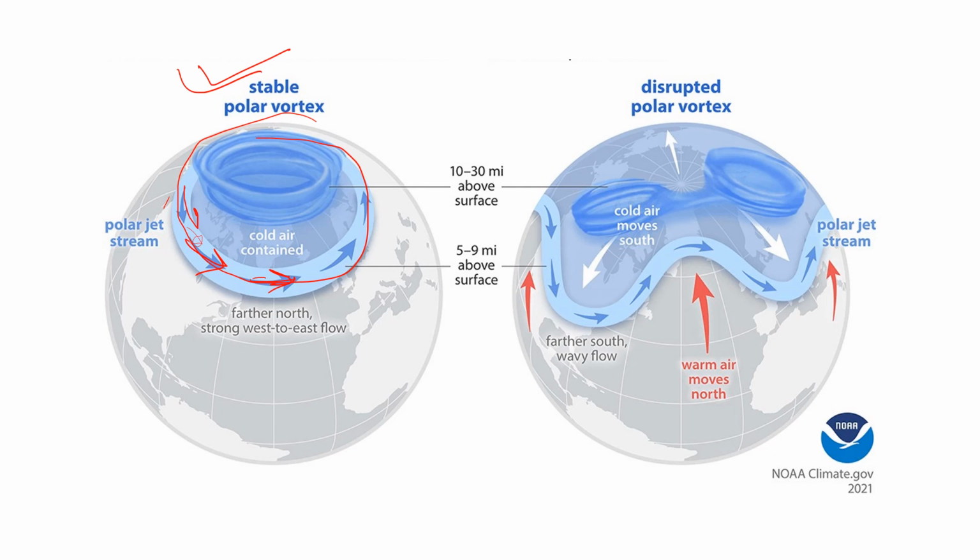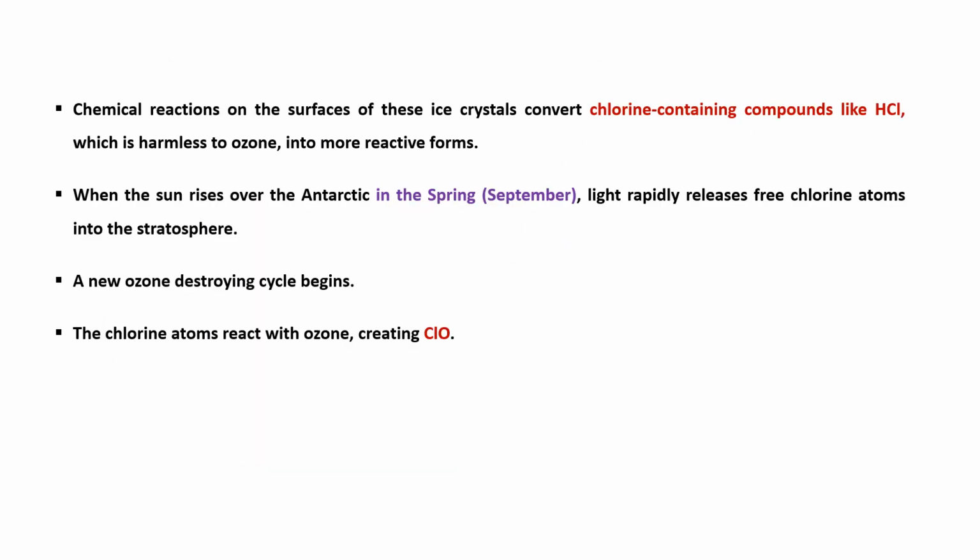Okay, but when these circulating air become weak, these weak winds form a wavy type polar vortex, and this polar vortex allows the movement of cold air from the northern pole to southern pole, and the warm air is moved from southern pole to the northern pole. So likewise, the air movement or air circulation takes place. So the chemical reactions on the surface of these ice crystals.